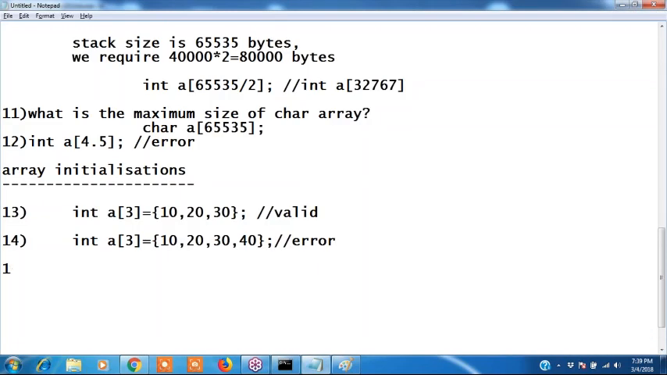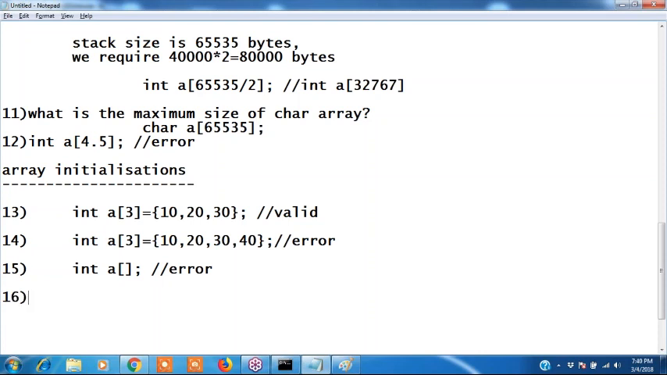15th one. Can I declare like this? Int a of, is it valid? Int a of, yes, it's an error. We should not declare without size. Next, 16th one, check it.